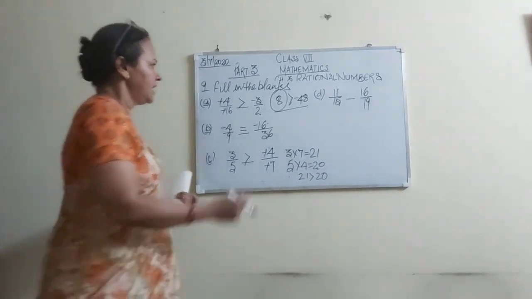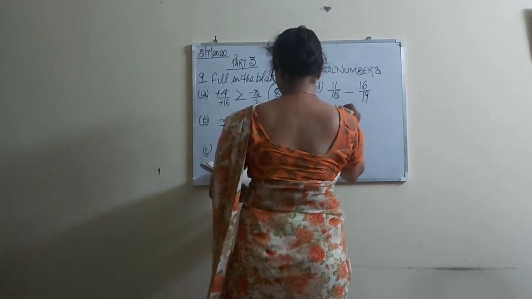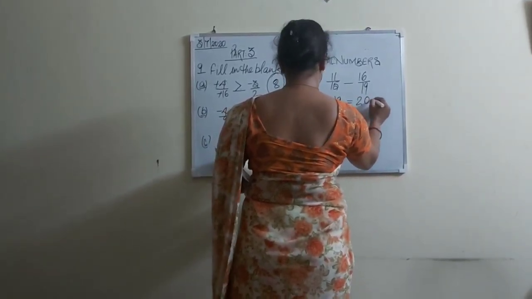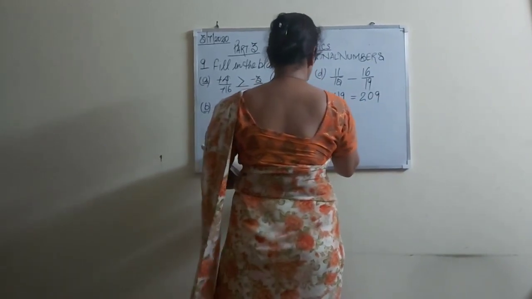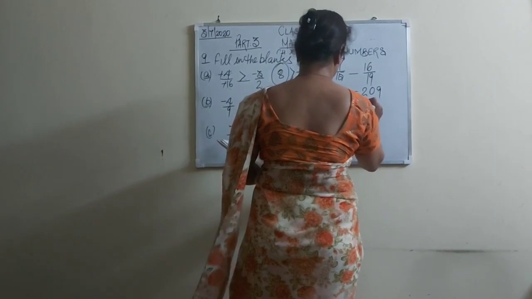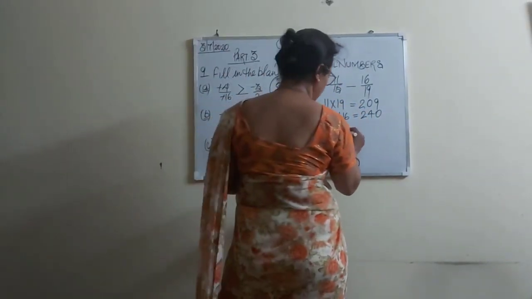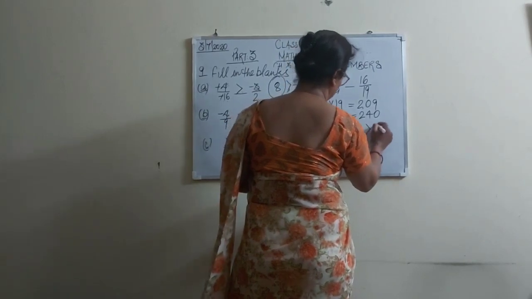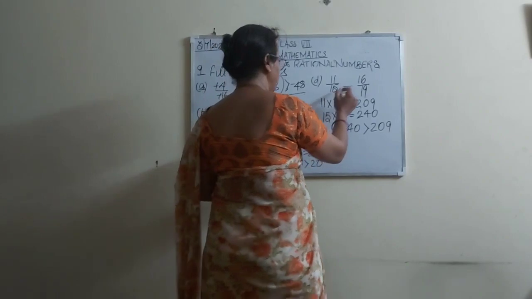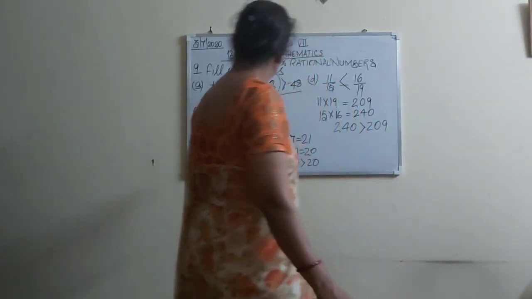It's clear. Now we are doing 11 into 19. When we multiply 11 by 19, we get 209. And 15 into 16, what do we get? 240. So which one is greater? 240 is greater than 209. 240 is for 15 by 16. So this is greater. Is it clear, students?